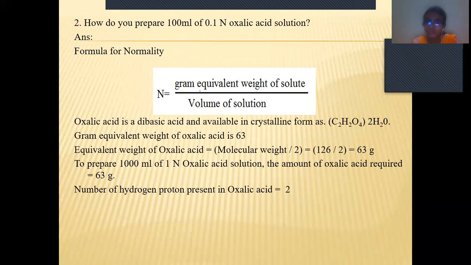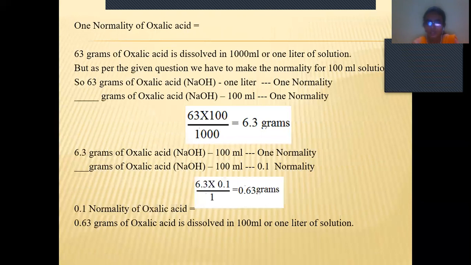See here, the total number of protons in oxalic acid is 2, which means 2 hydrogens are there. So how can we prepare one normality of oxalic acid? 63 grams of oxalic acid is dissolved in 1000 ml, or 1 liter, of solution. But we don't want it for 1000 ml. We want only a 100 ml solution.